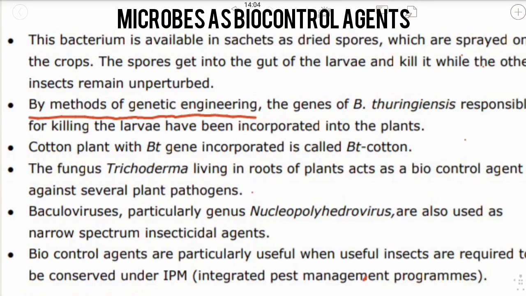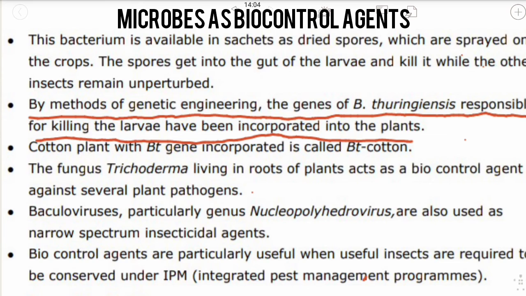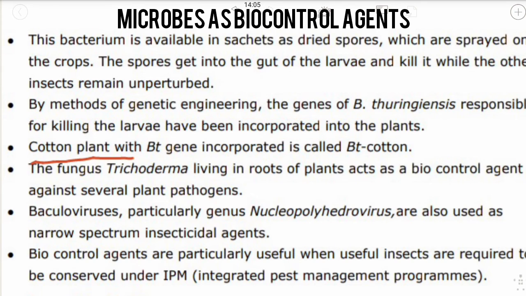By methods of genetic engineering, the genes of Bacillus thuringiensis responsible for killing the larvae have been incorporated into the plants. So by the useful methods of genetic engineering, Bt is mainly responsible for killing the larvae. As we have already understood, these spores go into the gut of the larvae and kill the insect, and this is incorporated into the plants. Simple. A cotton plant with a Bt gene incorporated is called Bt cotton. So Bt cotton is an insect resistant crop.